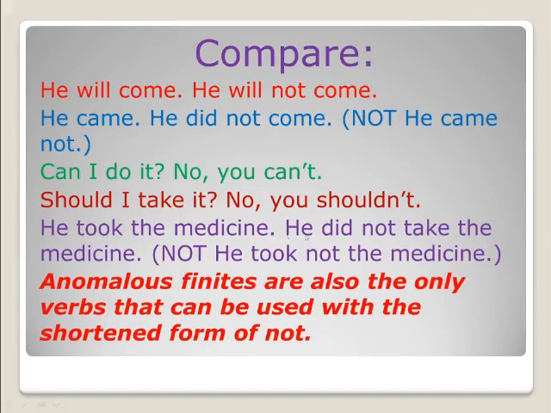So you see how this changed. He took changed to he did not take. Again we are not using took here, only the present form of that past one, that is take, the medicine. So he did not take the medicine, not he took not the medicine. Here a rule is there. Anomalous finites are also the only verbs that can be used with the shortened form of not. Shortened form is the contraction of not, like shouldn't, can't. This way.